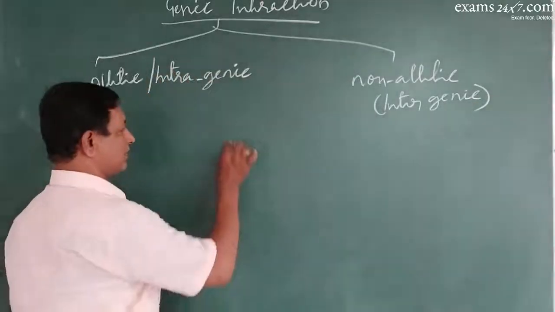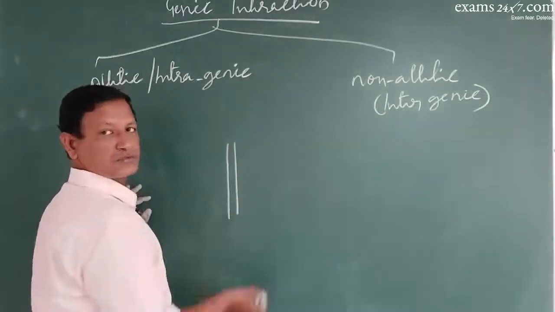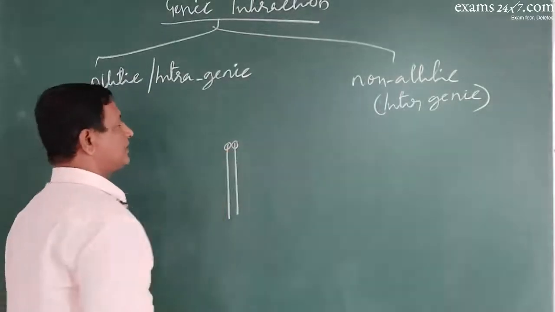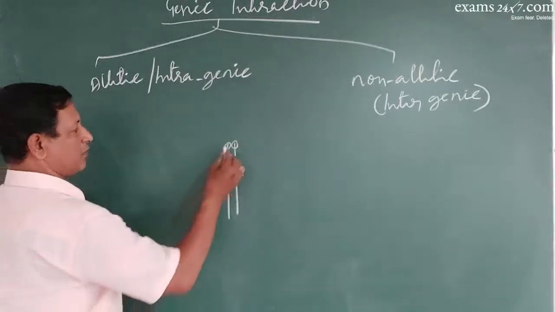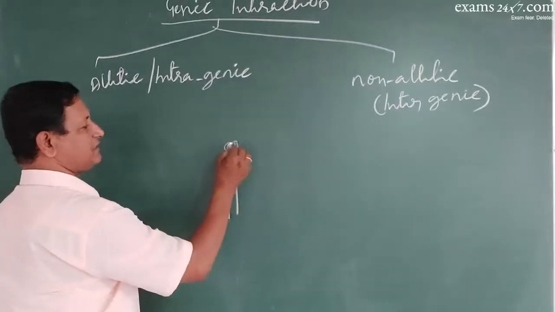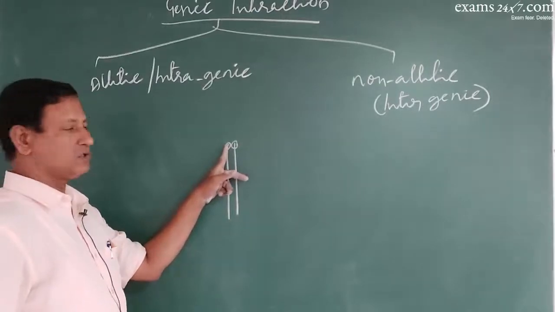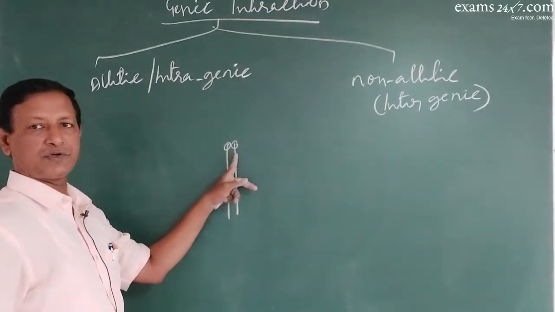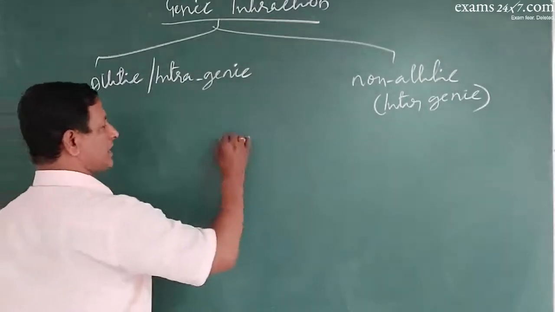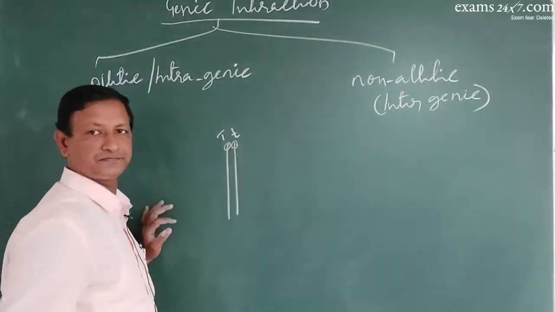What is that? For example, let's see, this is a pair of chromosomes. This is a pair of genes. Now intragenic means only these two alleles, which are the alleles of the same gene, will interact among each other and produce the character. For example, capital T, small t.